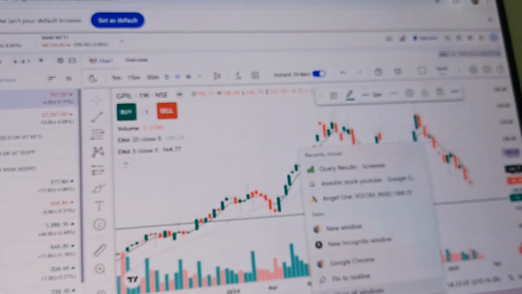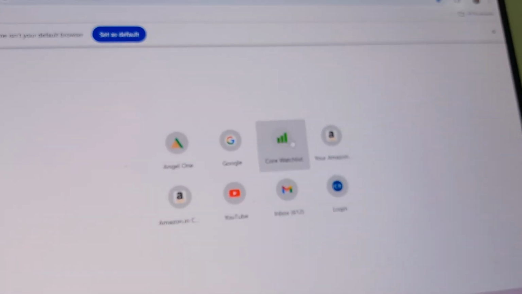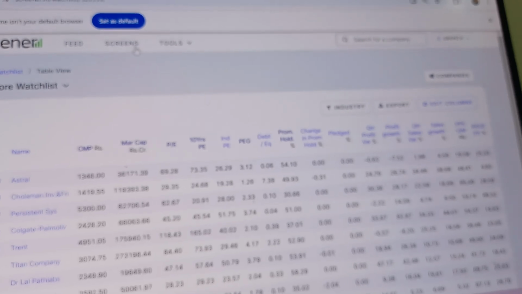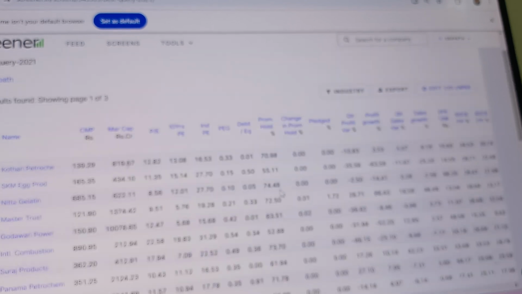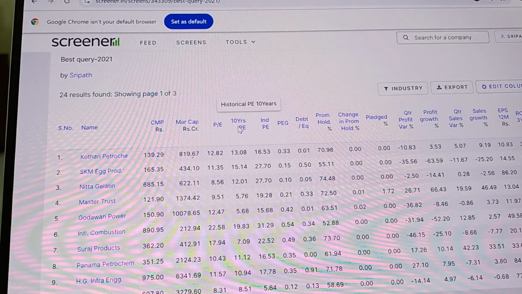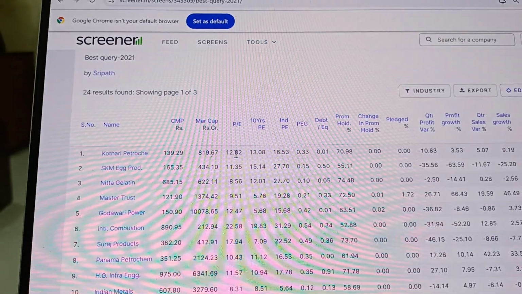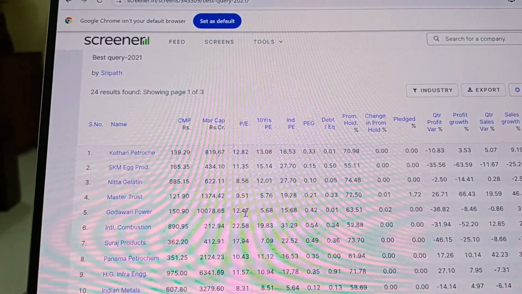I think I closed that window. Let me go back to screener.in again. Okay, so I was here. Yeah, so this is the one. You can look for things like price to earnings. What is it in terms of the 10-year PE or industry PE? Just to give you an example here.